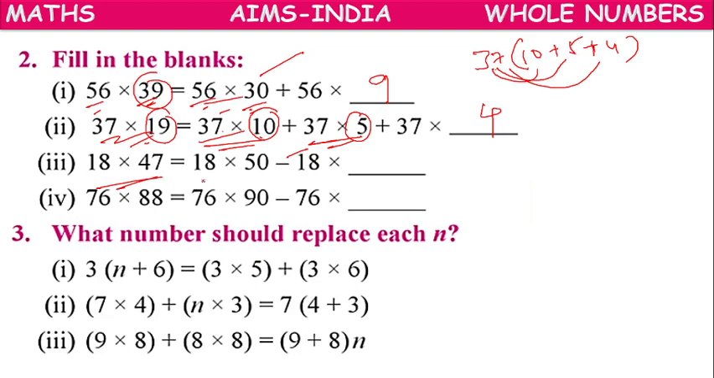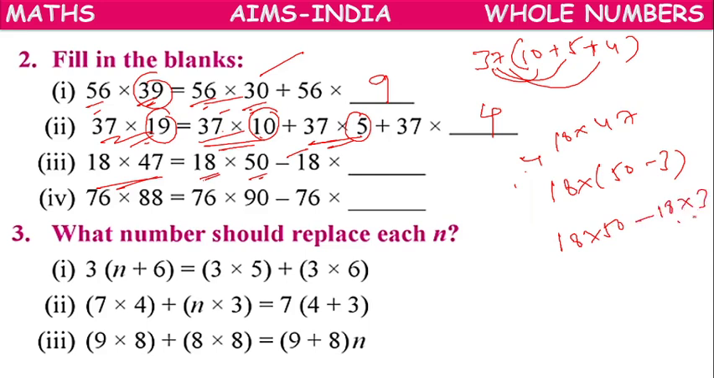18 into 47. So 47, how have they written it? How to write 47? We can write 50 minus 3. So 18 into 50 minus 18 into 3 we can write. Next, 76 into 88. Here 90 they have written, means 2. 88 can be written as 90 minus 2.